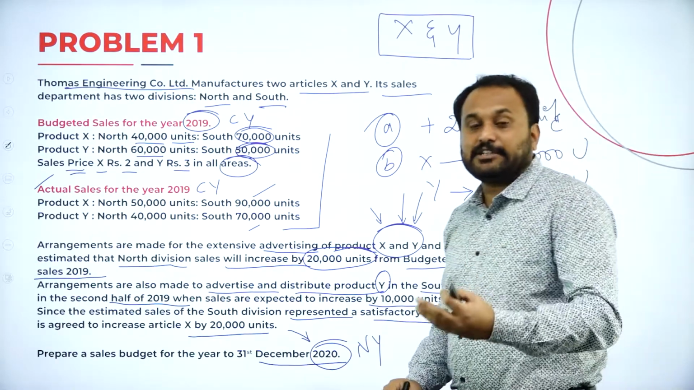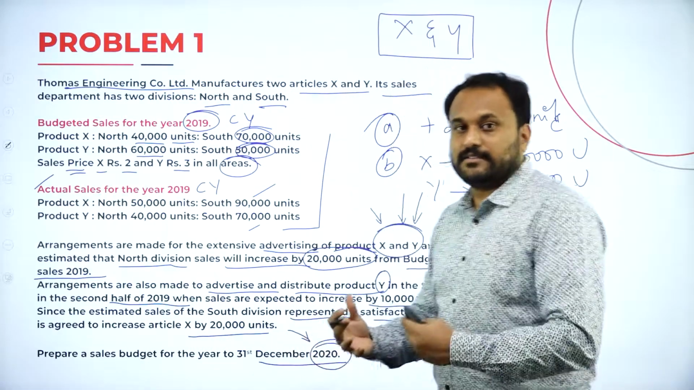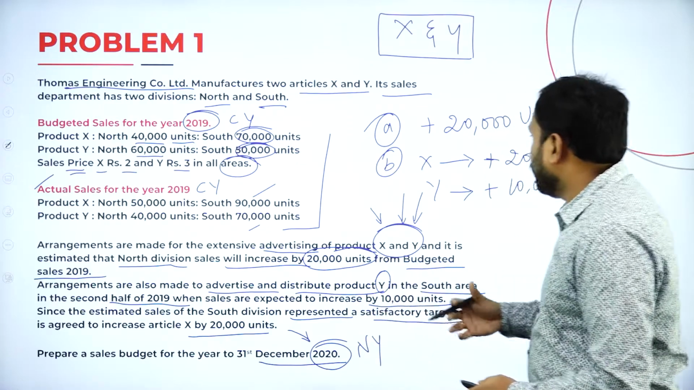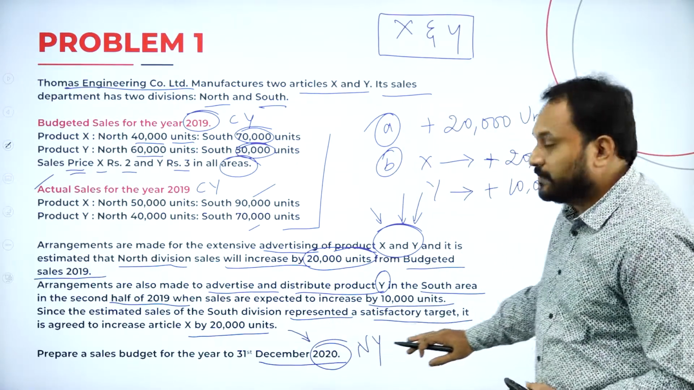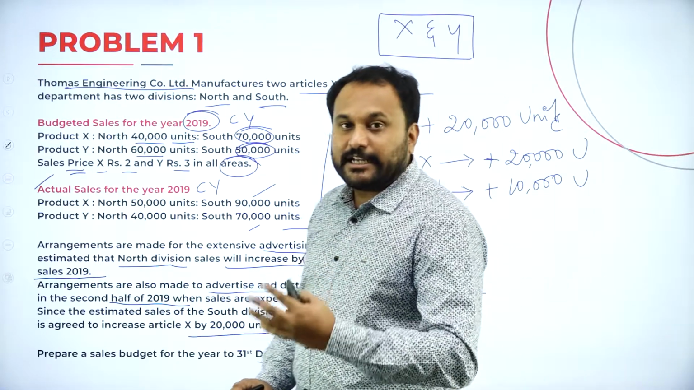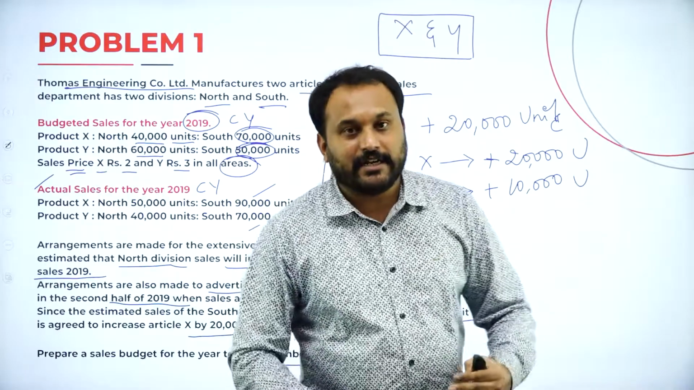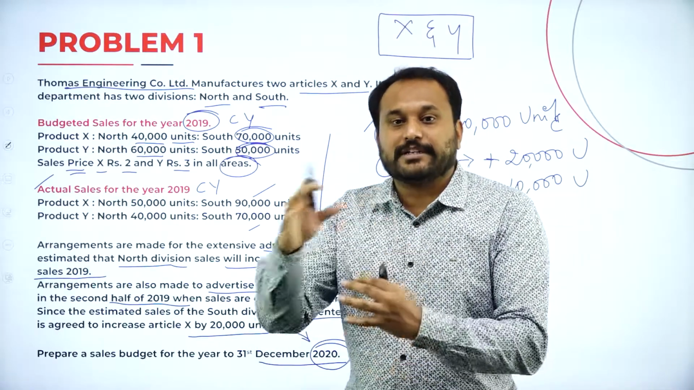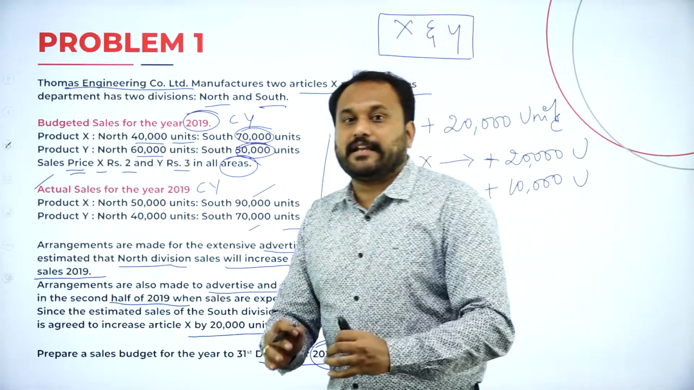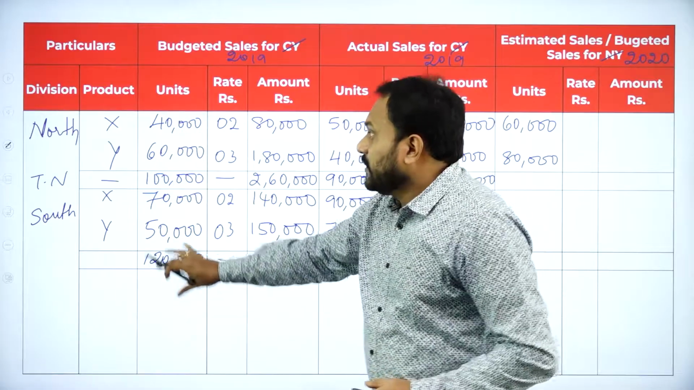If they say decrease, we are supposed to subtract. If they say increase, we are supposed to add. This is the simple combination. Let's go with the X and Y now. Now here students, they have not mentioned whether it should be increased by budgeted sale 2019 or actual sale 2019. That means that when they will not give you from where you are supposed to increase, you should always increase by the budgeted sales. That is, this is the base.